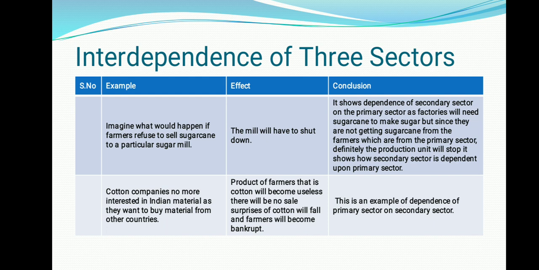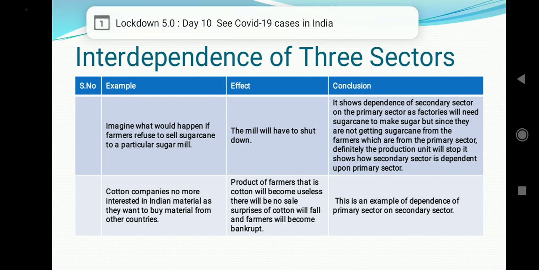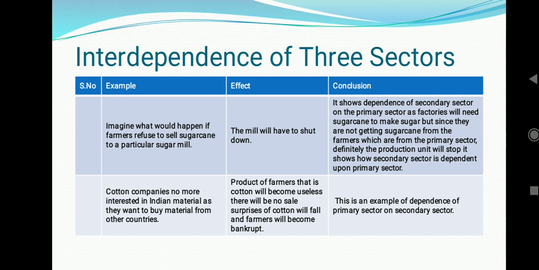How are these three interconnected? Let's say grass is your primary sector, deer is your secondary sector, and finally tiger is your tertiary sector. Just remove grass from in between. What will happen? Deer will not get the food, deer will die, and when deer die, who will not get the food? Tiger will not get the food, and finally tiger will die.